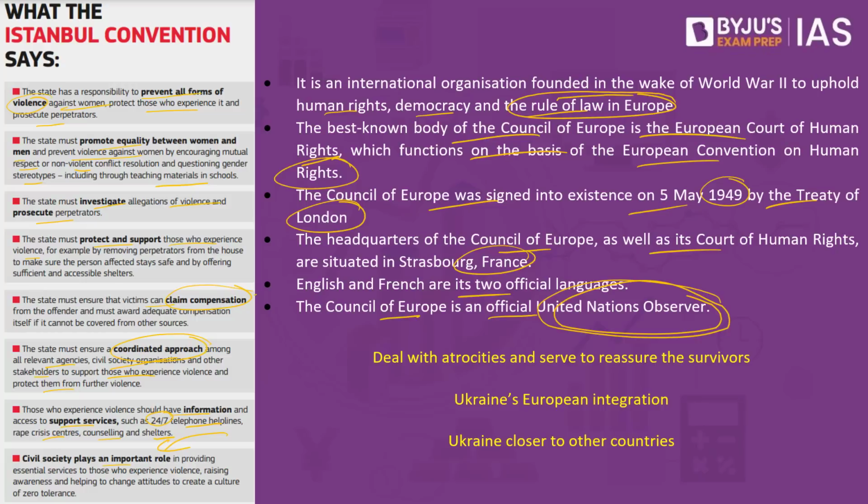These are some of the provisions present in the Istanbul Convention, and this was opened up for signature back in the year 2011, and Turkey became the first country to become part of this convention in the year 2012, and at the same time Turkey also becomes the same country in the year 2021 which withdraws from this convention.